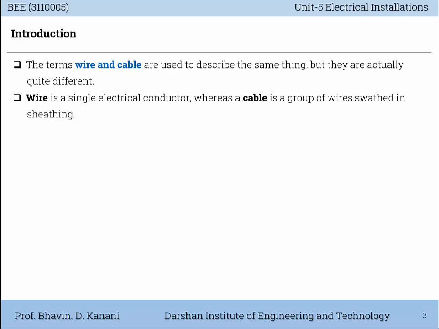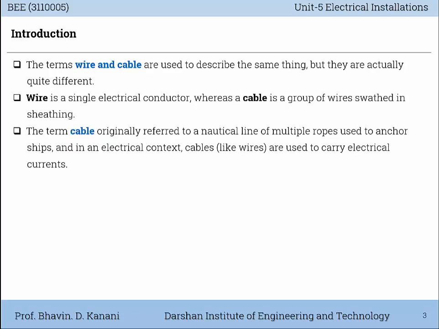Wire is a single electrical conductor, whereas cable is a group of wires swathed in sheathing. The term cable originally referred to a nautical line of multiple ropes used to anchor ships, and in an electrical context, cables are used to carry electrical currents like wires.